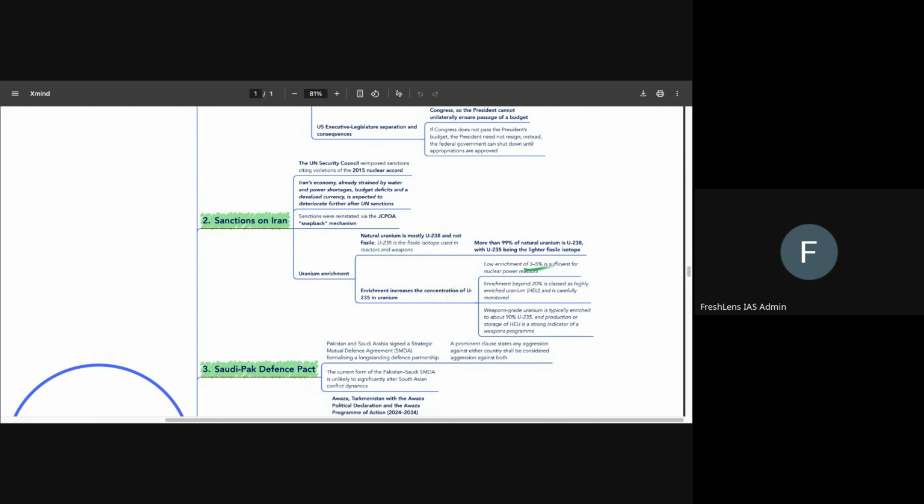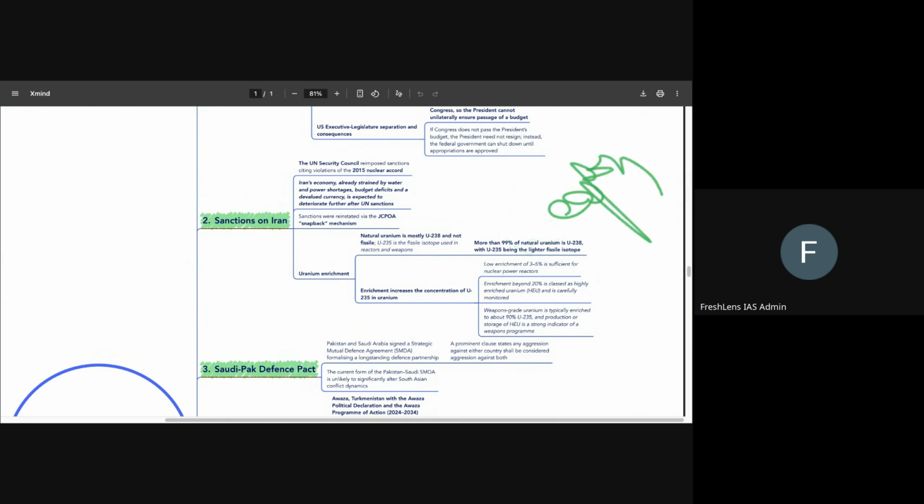When we enrich it to about 3 to 5%, that is more than enough to create nuclear power reactors. So basically, for civilian power purposes, 3 to 5% of uranium enrichment is more than enough. However, what we've been seeing in Iran is that the enrichment has already crossed more than 60%, which clearly indicates that this is not being done for power. Okay, this is not being done for electricity. What they are instead moving into is weapons grade enrichment.